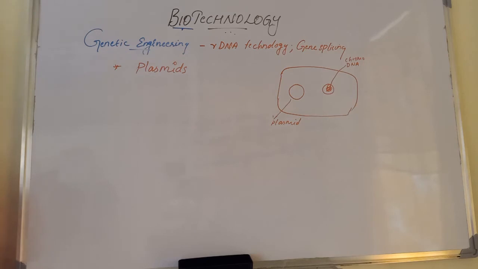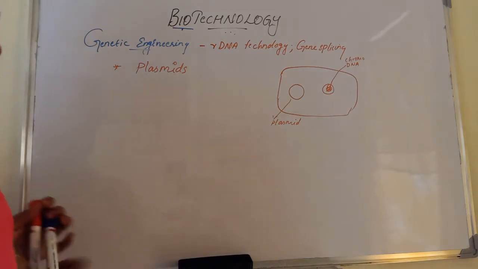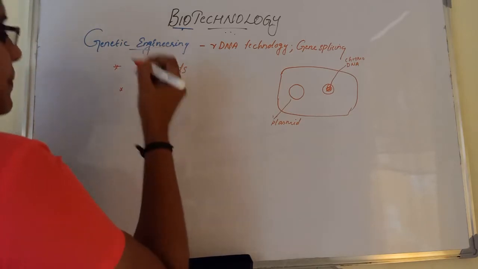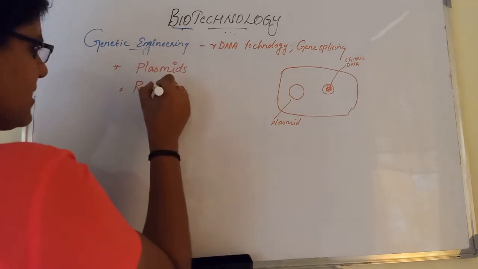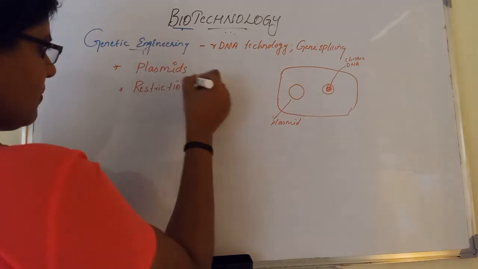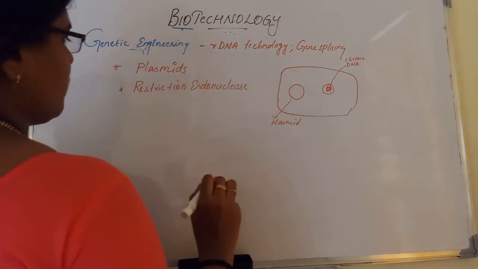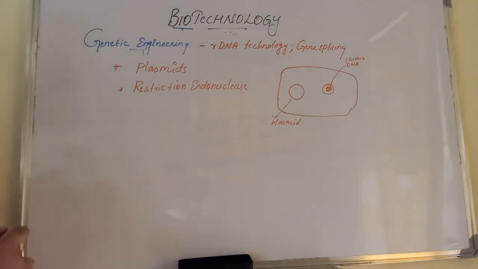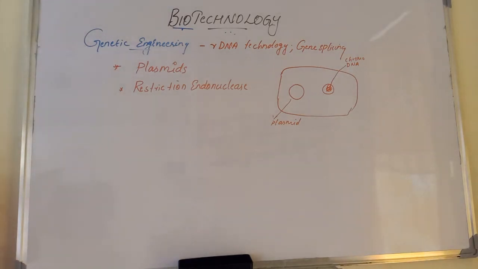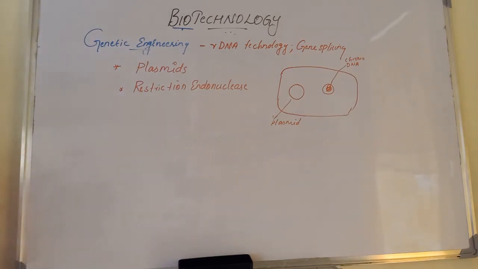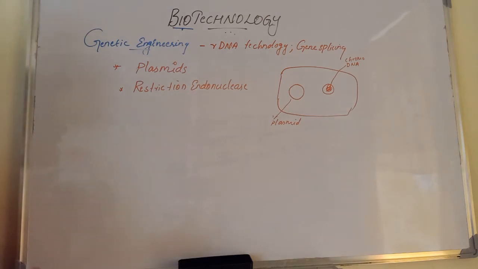The next important discovery is the presence of restriction endonuclease, which cuts DNA at specific sites. We call these enzymes molecular scissors.